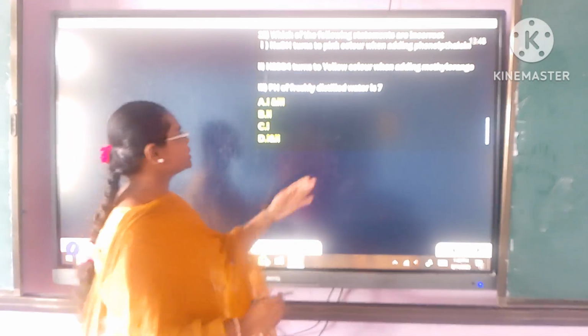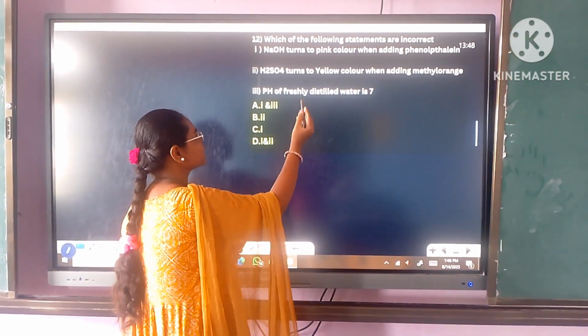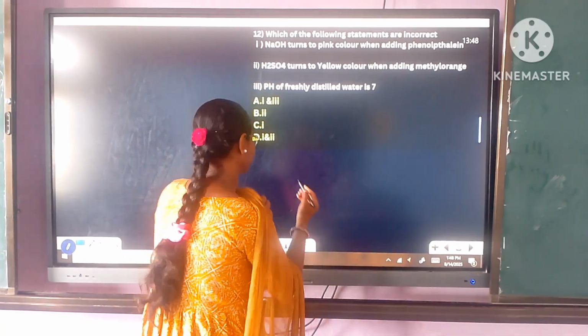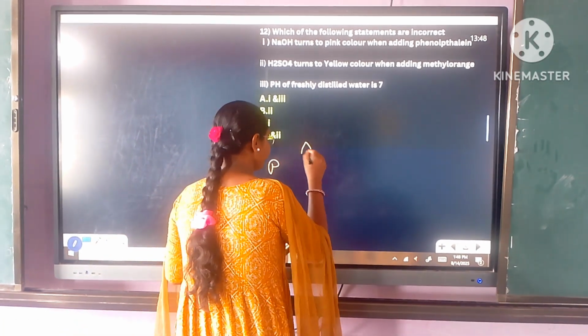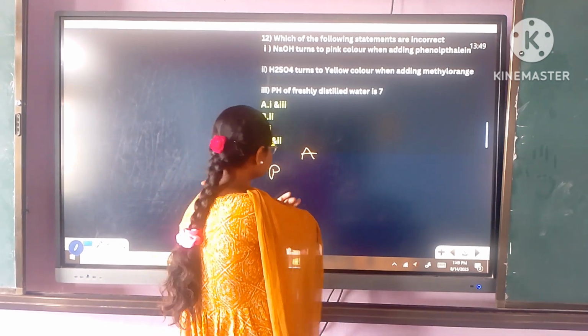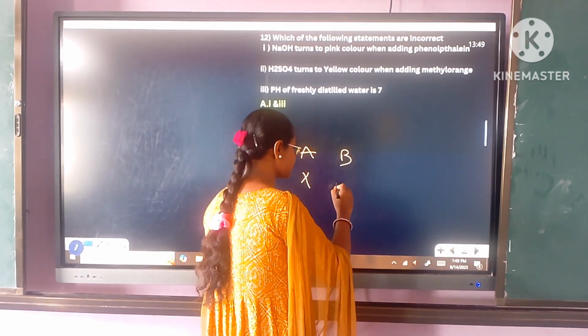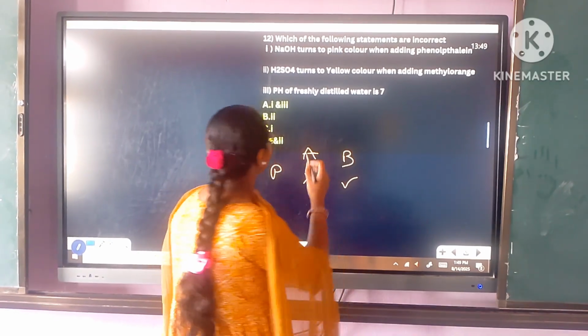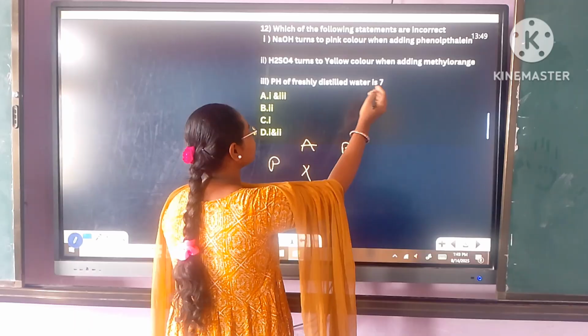Which of the following statements are incorrect? NaOH turns pink when adding phenolphthalein. Phenolphthalein is a chemical indicator. When we add phenolphthalein to acids, there is no change. When we add it to bases, it turns pink. NaOH is basic in nature, so phenolphthalein turns pink.